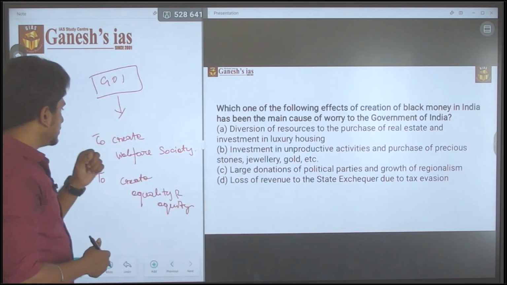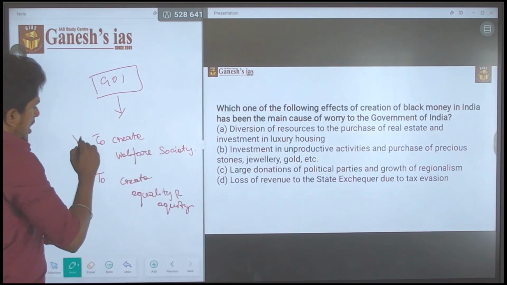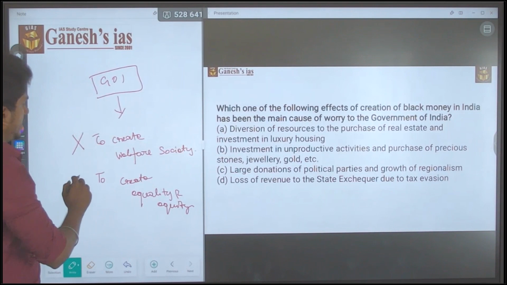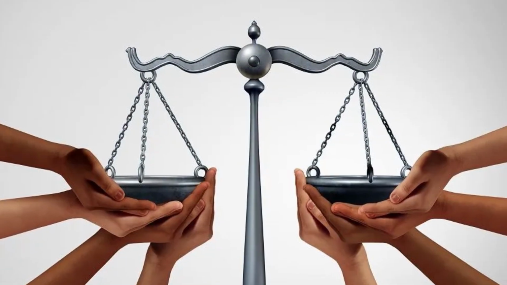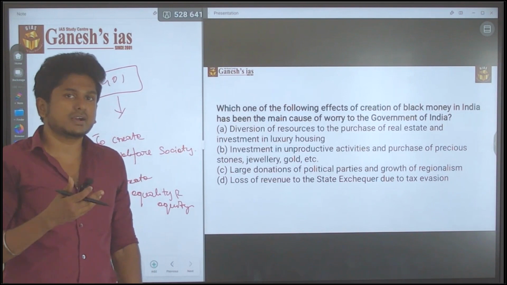Because by that they are going to affect the objective of the government of India. They are going to affect the equality in the society. So that is the major cause of worry.